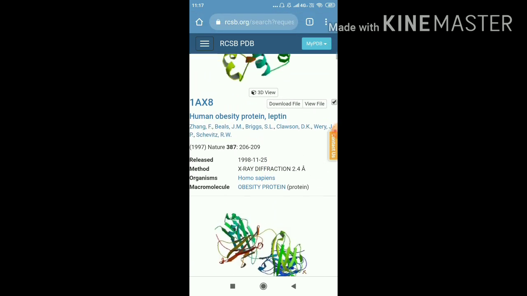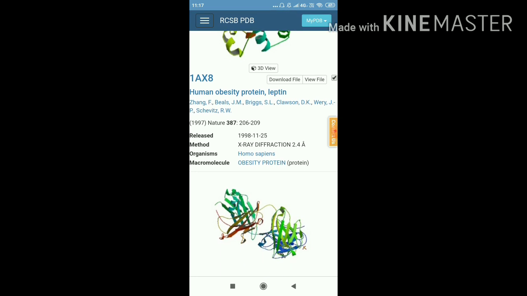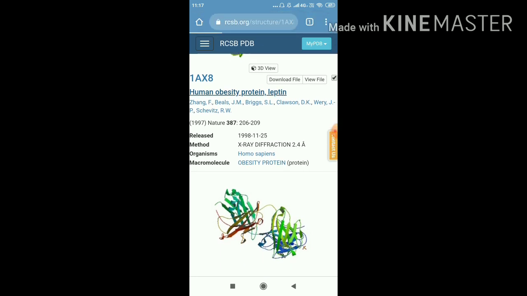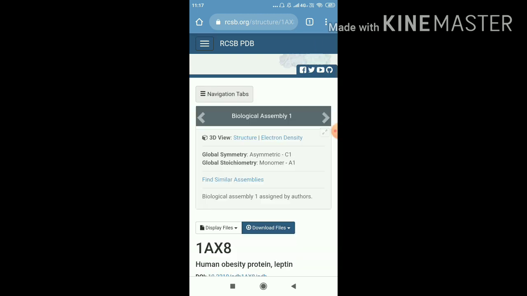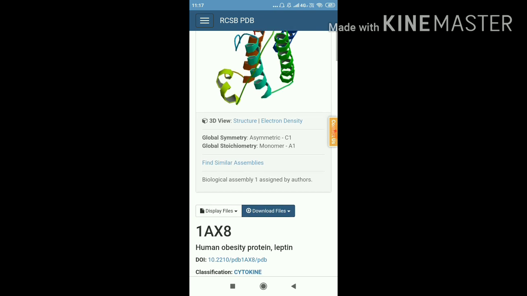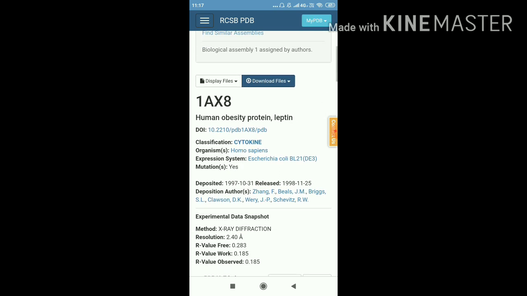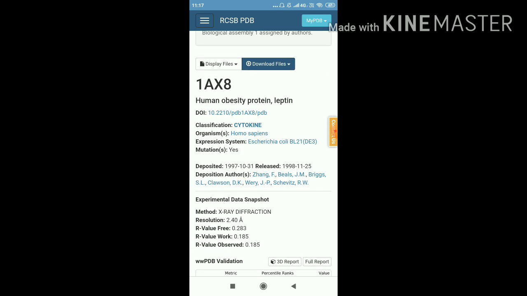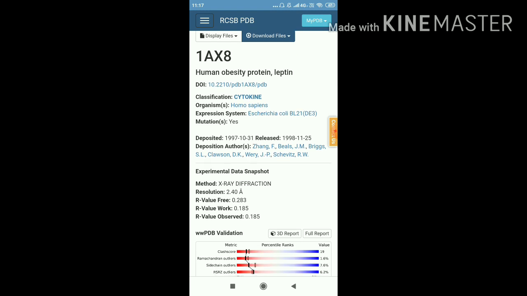First of all, we click this human obesity protein leptin link, and then we will find all the information about this protein. Here is the PDB ID, then the title, then the DOI, digital object identifier, then the classification, which is cytokine, then the organism source, and the expression system, which was Escherichia coli.